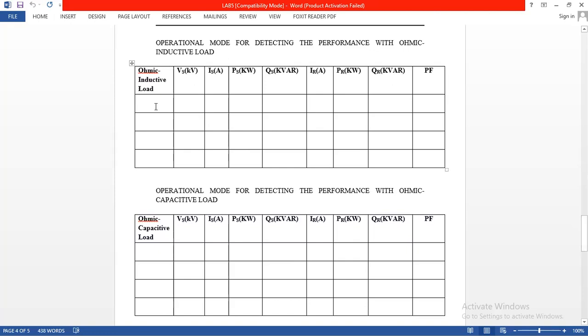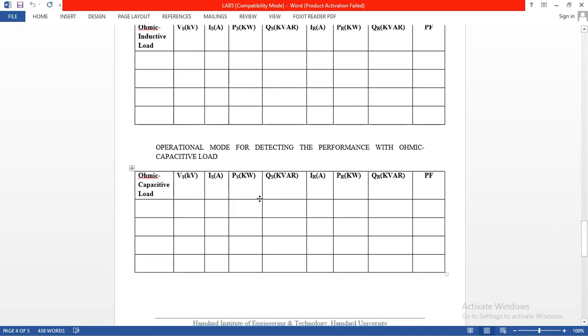The ohmic inductive load combination we further connect there in delta notation, and because of the connection of ohmic inductive loads, there is no change in voltages, but in current it would be changed by changing the ohmic inductive values. Similarly, the power would be changed, reactive power would be changed, receiving ampere would be changed, the real power at the receiving end would be changed, and the reactive power at the receiving end would also be changed. Same as the power factor, that would also be changed by changing the ohmic inductive load, because it directly impacts the power factor as well.